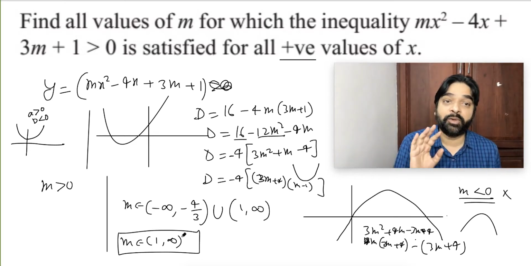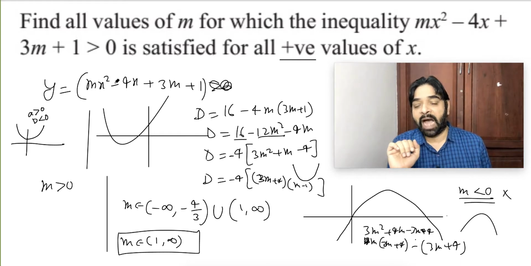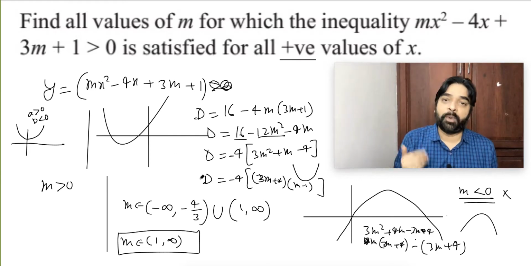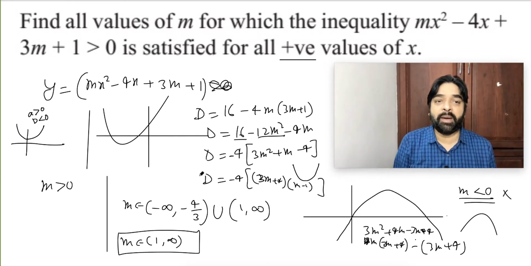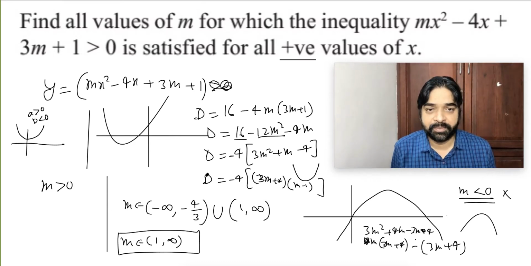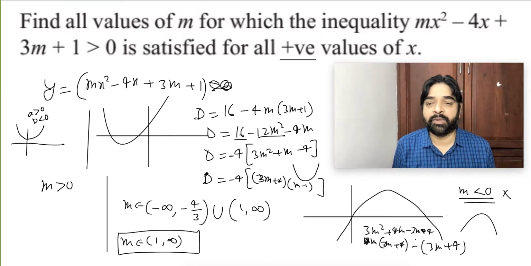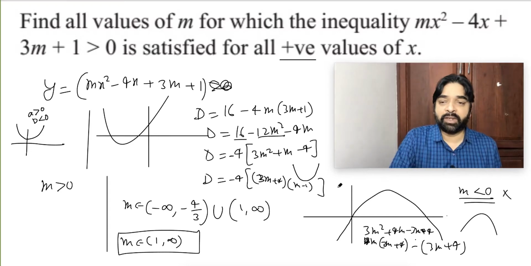If M is 1 to infinity, this graph is always above the x-axis. So for positive value also it will be above the x-axis. Yes or no? All of you able to understand? This is the one condition. Other condition, what can happen?